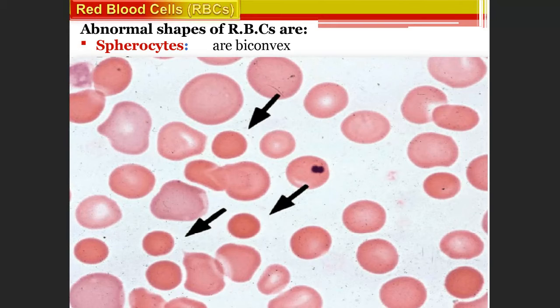So these have a convex appearance and are called spherocytes. These are abnormal shapes of the cells. So this is the red blood cells you can see, right? These black arrows are pointing at biconvex cells, or spherocytes.